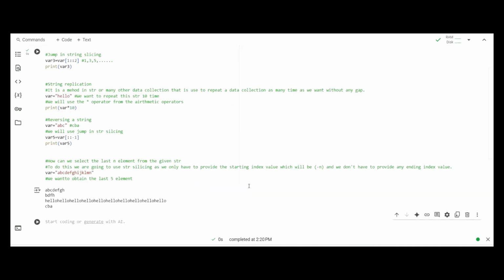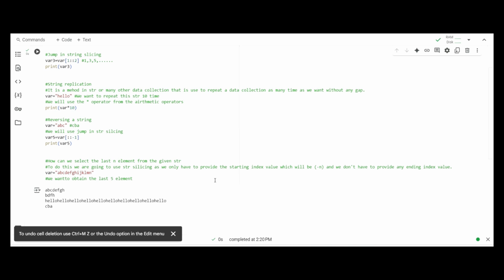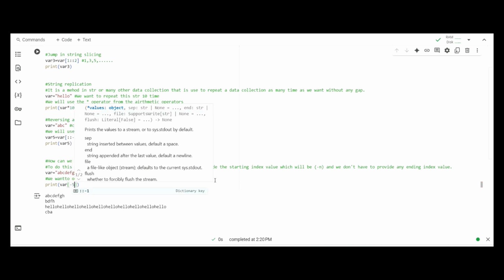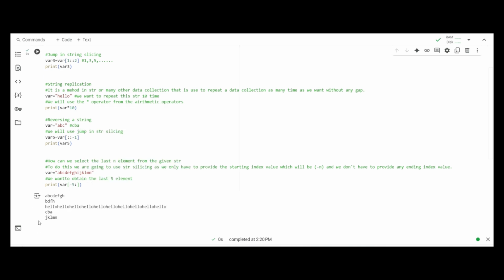So what we will do is print where, and since we want the last 5 elements, we will do -5 and not provide any ending index value, and if we run this we get our desirable output, which is jklmn. So that is all for week 1 in the intro to Python.